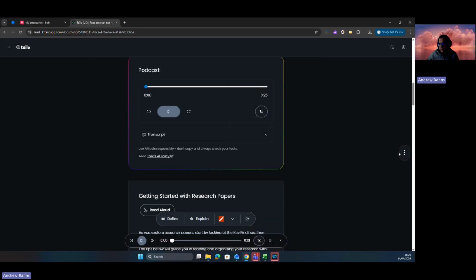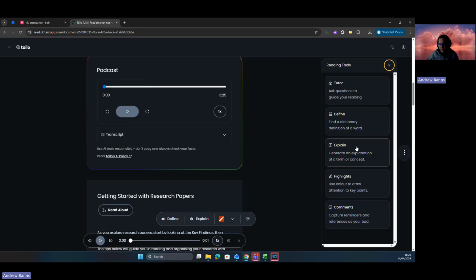And similarly, we've got the explain option in there as well, so we can generate an explanation of a term or concept. The highlights we've already mentioned and the comments we've already mentioned. So it's just a different way to get to the same things, basically.